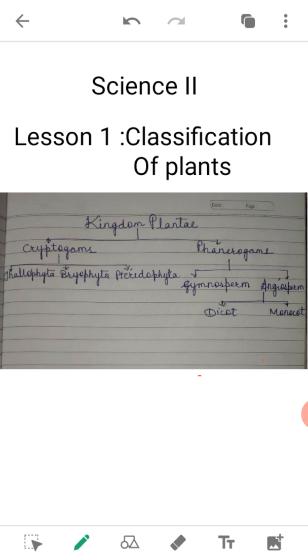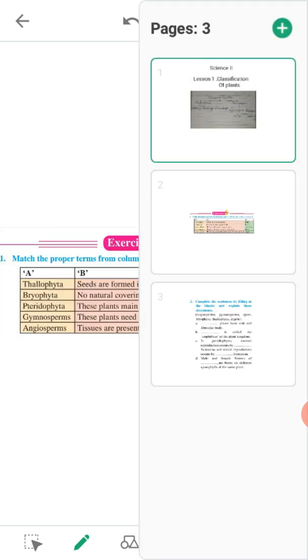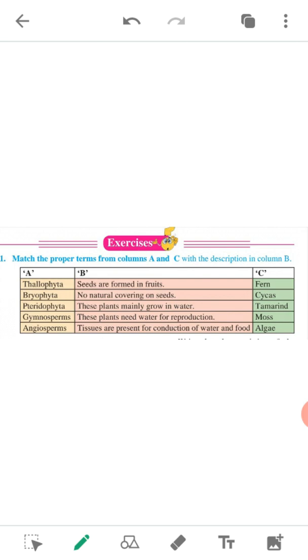Now see the exercise. Question number 1. Match the following. Thallophyta, these plants mainly grow in water.